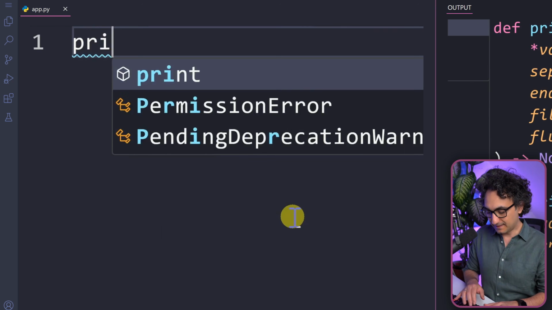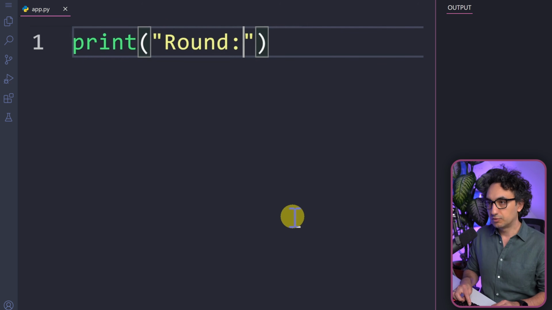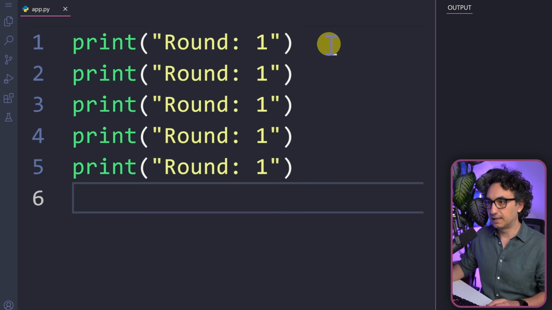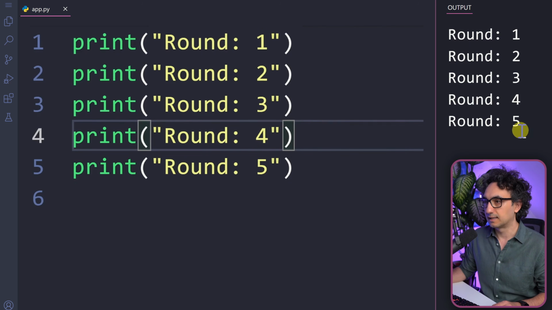All right, now let's say that we have the following example where we are printing rounds. So we are saying round 1, and then we repeat this 5 times. So round 1, 2, 3, 4. Now let's execute it. You can see we are getting the exact same stuff. So everything so far is static, of course.